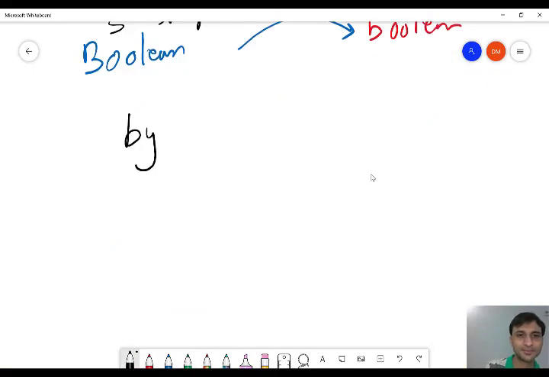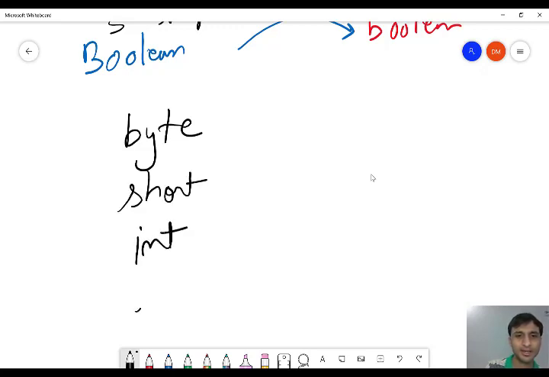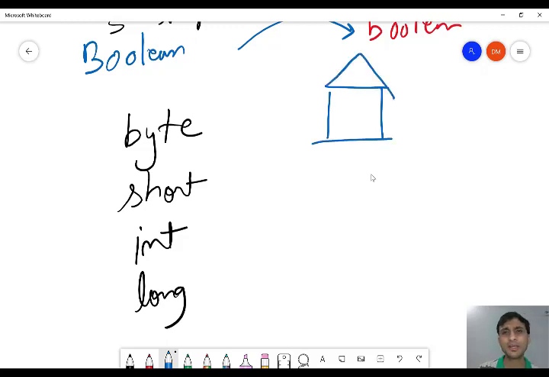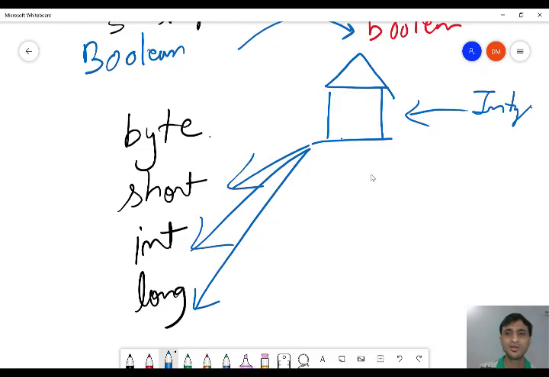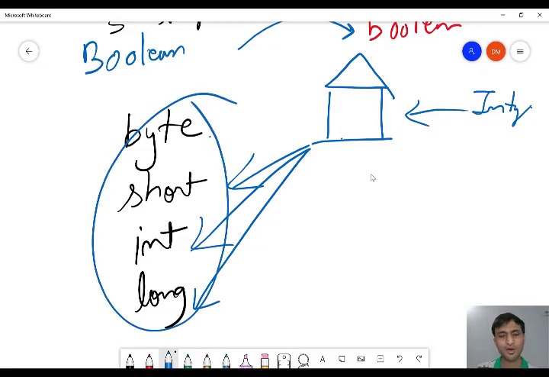So we have byte, short, int and long, right? If a variable is byte, we can store integer constants. If a variable is short, we can store integer constants. If a variable is int, we can store integer constants. If the variable is long, we can store integer constants. So all these four say that they can store integer values. These are the data types.